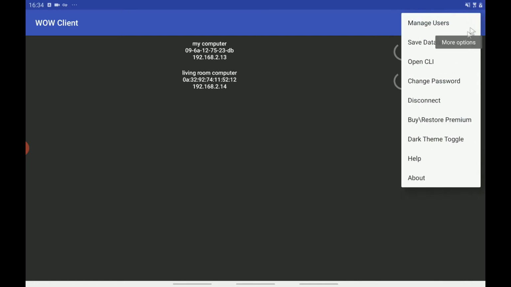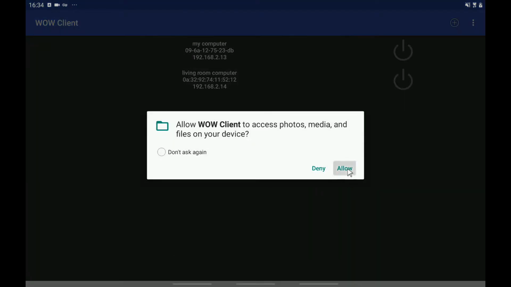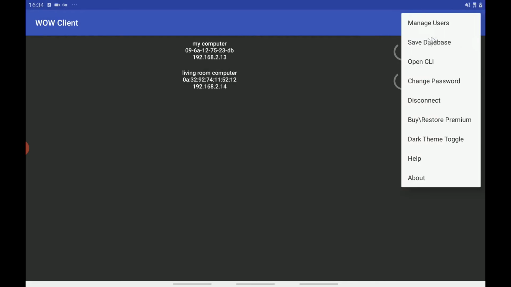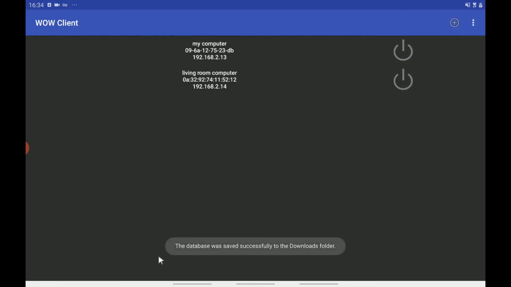You can also save the database of the server to the local device by pressing on the three dots menu and then click on Save Database. We'll click on Allow and then click again on Save Database. Then we can see that the database was successfully saved to the Downloads folder.